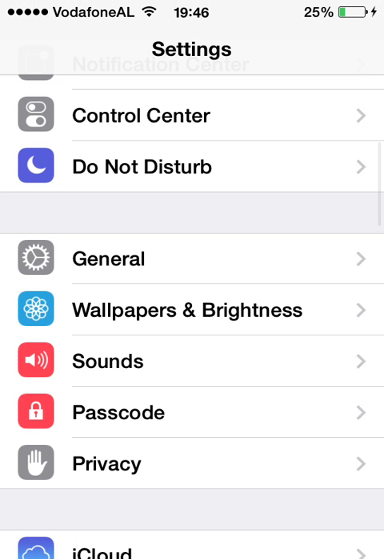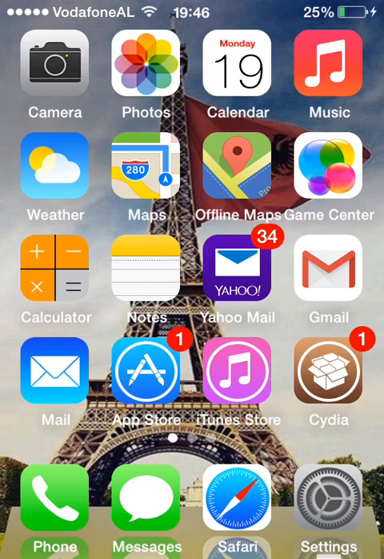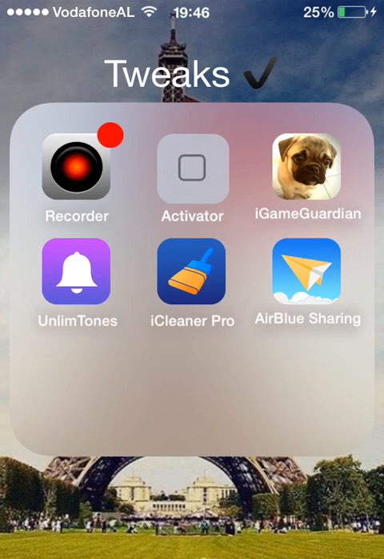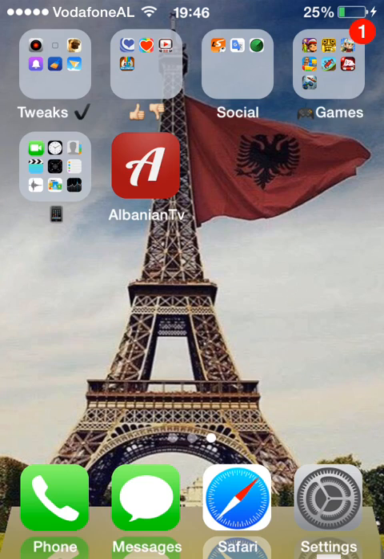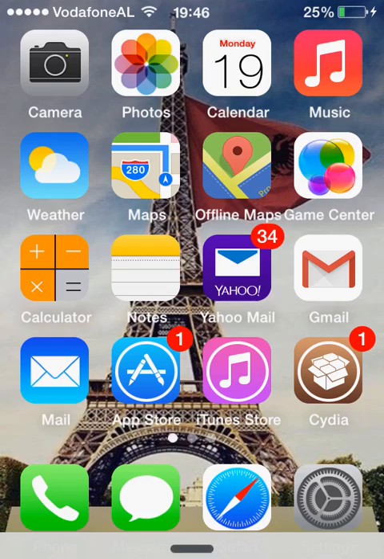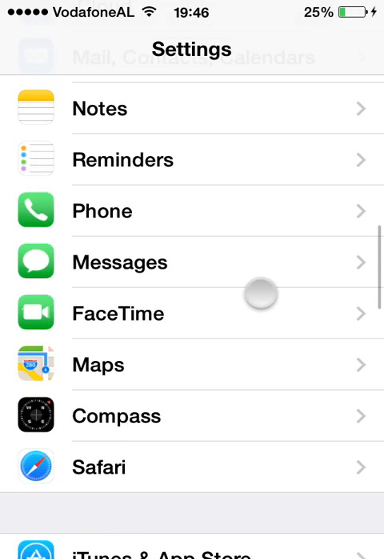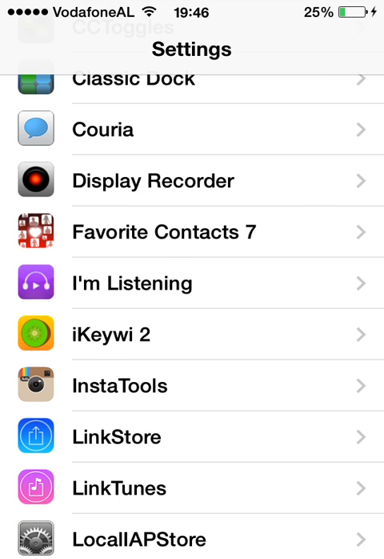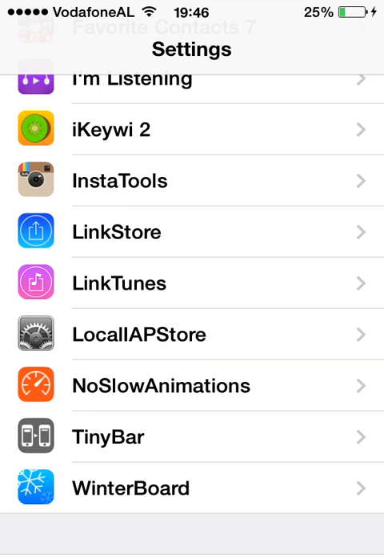Open, close apps, open, close folders. See, everything is faster. So sorry, no slow animations.